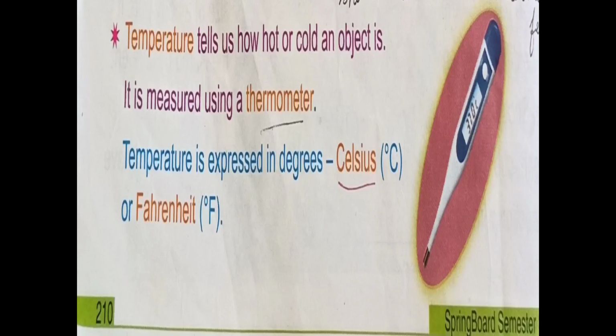See, temperature tells us how hot or cold an object is. It is measured using a thermometer. Temperature is expressed in degrees, degrees Celsius or Fahrenheit.